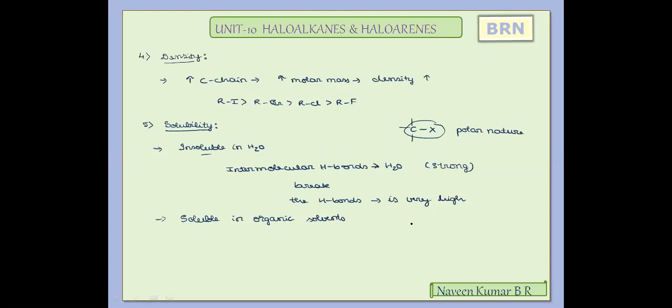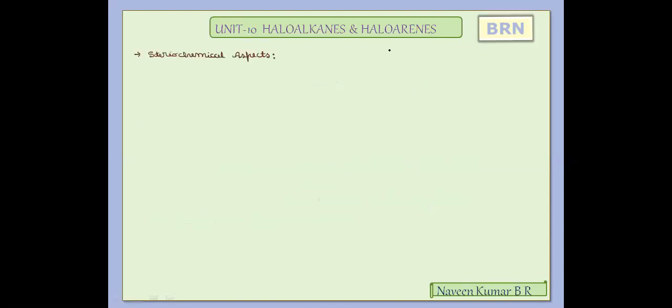Now we'll continue with the optical parameters. A few simple optical terms we'll try to learn. To support the stereochemical aspects, for understanding the chemical properties, then we'll go for the chemical properties of haloalkanes in detail. Now we'll learn a few simple stereochemical aspects.